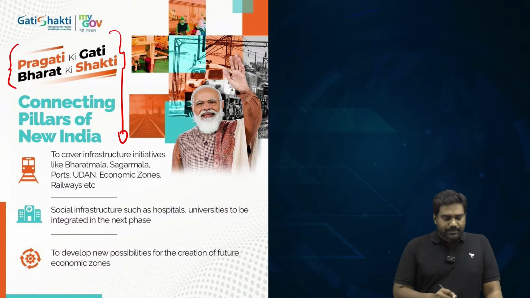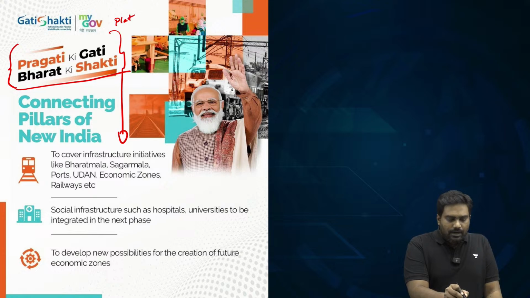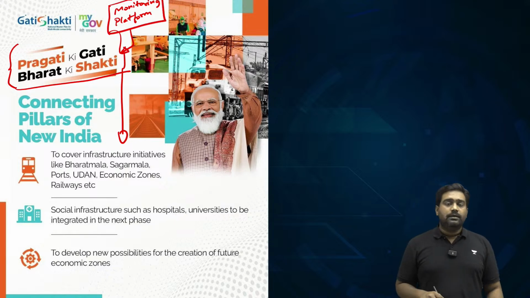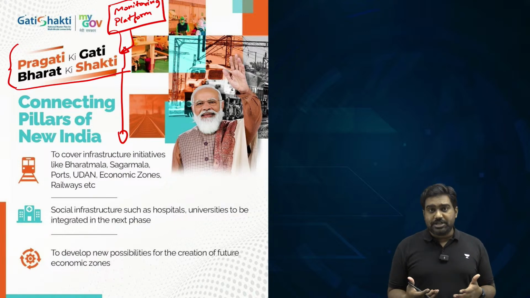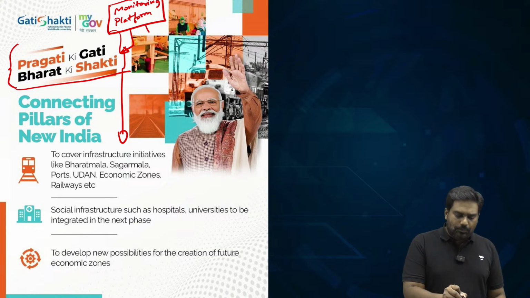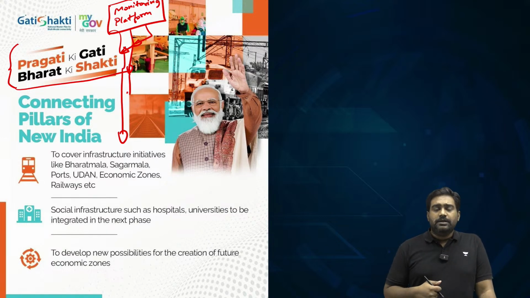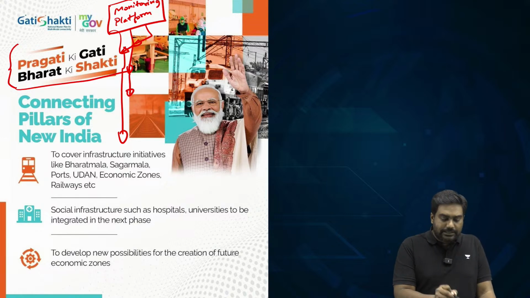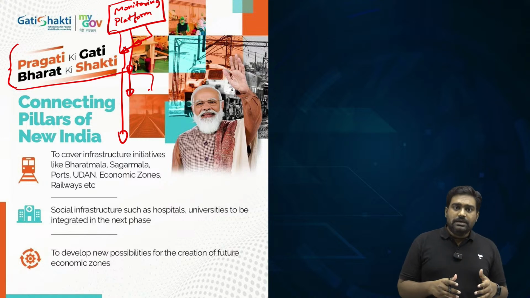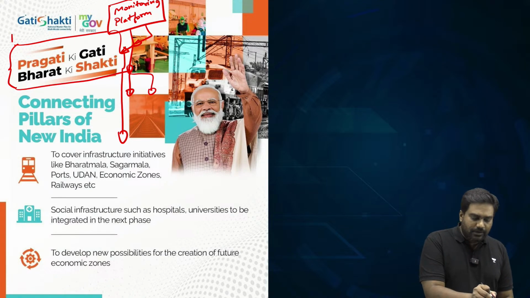PM Gati Shakti is essentially a monitoring platform which has been set up at the level of the Prime Minister. The PMO, the Prime Minister's office, plays a proactive role in monitoring the ongoing projects in the country, the mega projects which are undergoing, be it an airport project or a seaport construction or construction of industrial corridors, expressways, important railway links. These mega national level projects are directly monitored in real time at the level of the Prime Minister's office. The focus of PM Gati Shakti is to drive the ongoing initiatives, add the momentum needed.